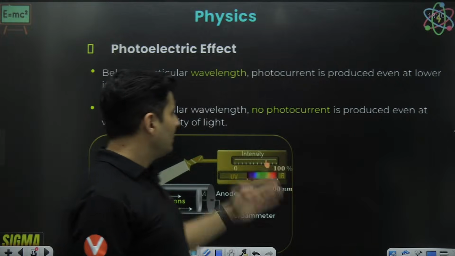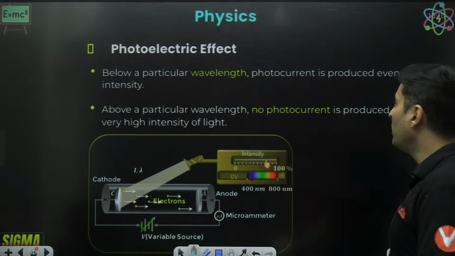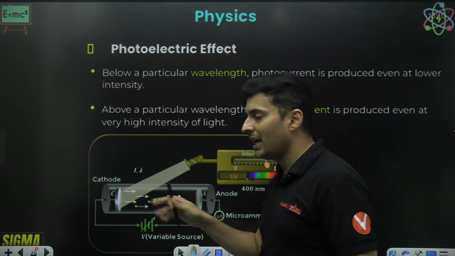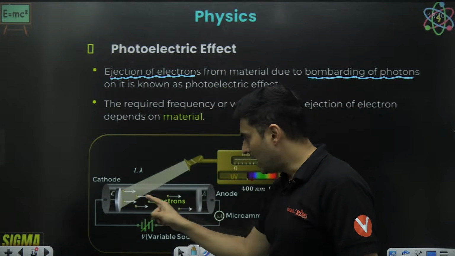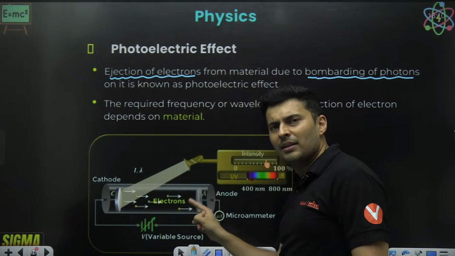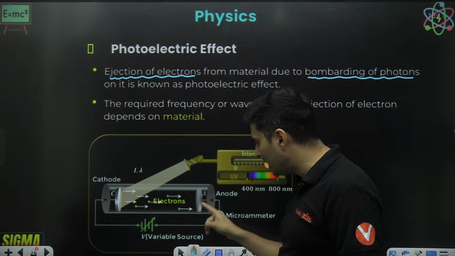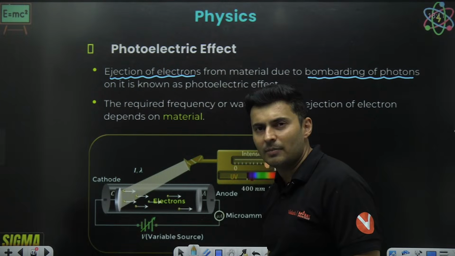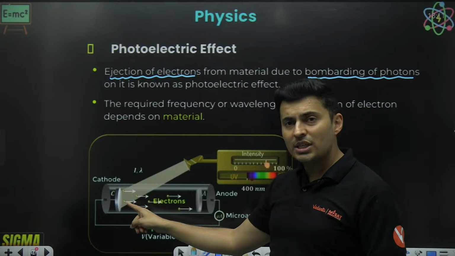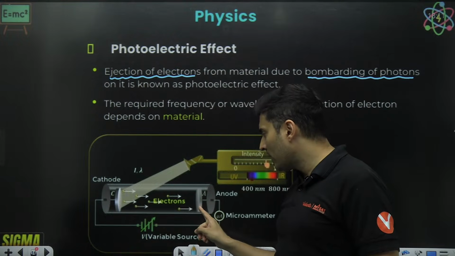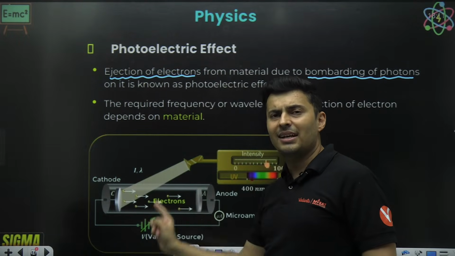There is a particular wavelength, or I would say frequency, below which you will not see any electron coming out. As you can notice over here, when the light falls, electrons are coming out. They are collected by another metallic plate. I have connected a wire between this metallic plate and the original metallic plate from which electrons are getting chucked out. The electrons which are thrown out are collected over here by the anode, and because there is a wire connecting over here, the circuit gets completed.